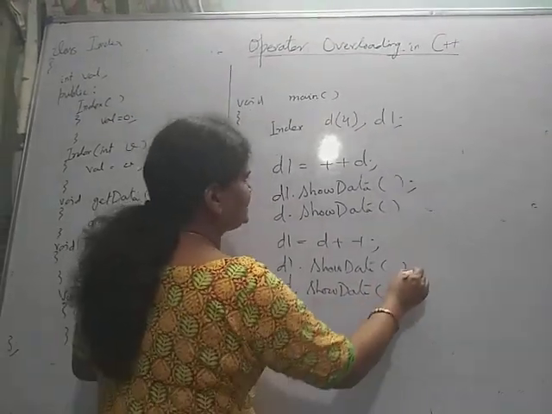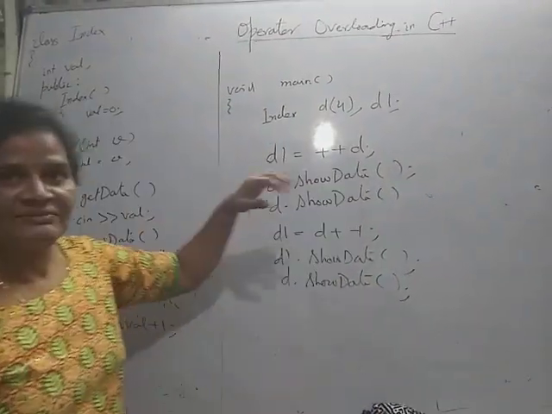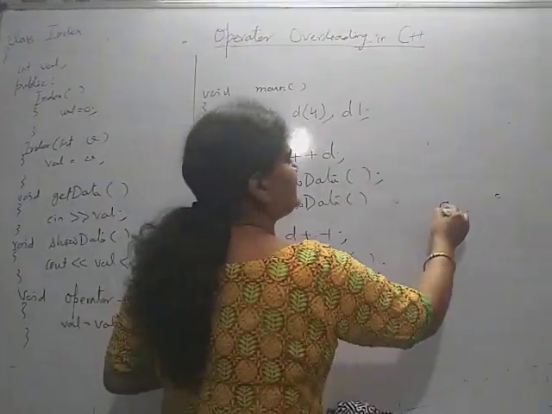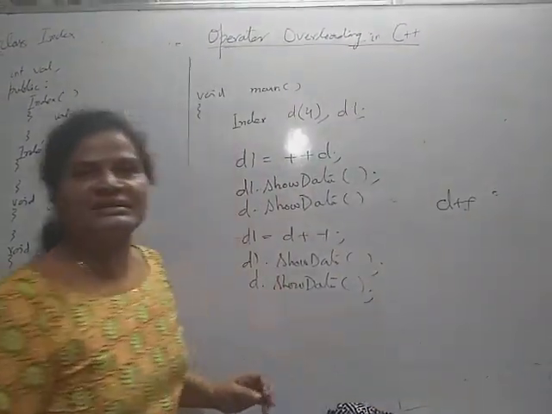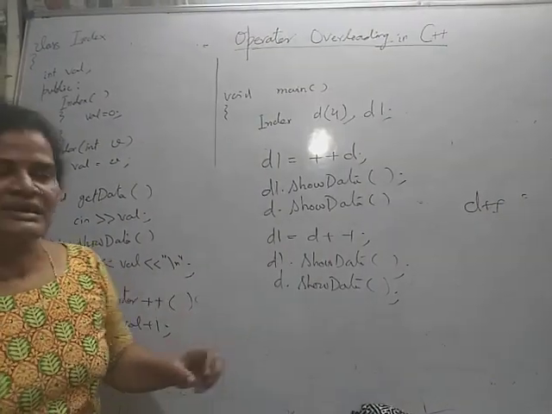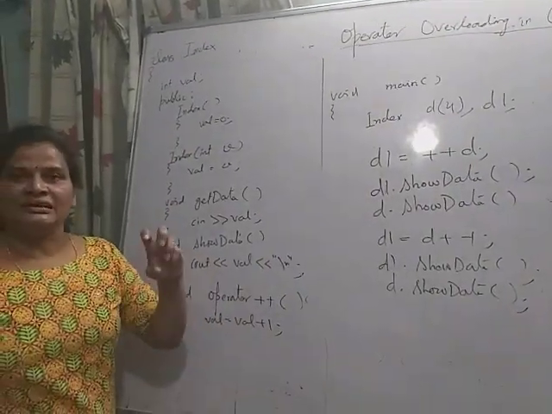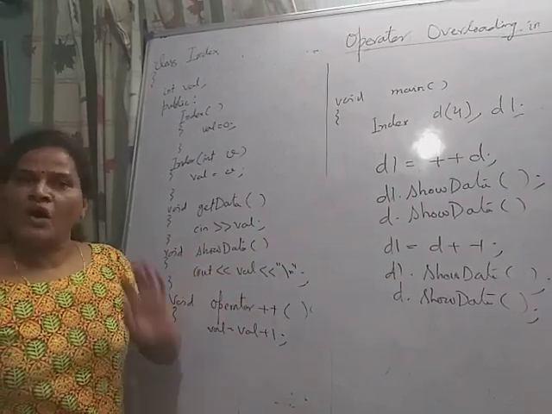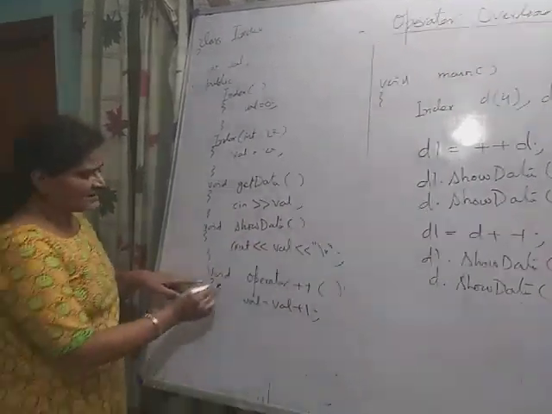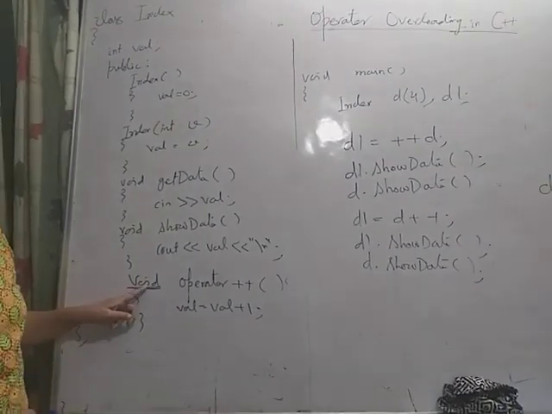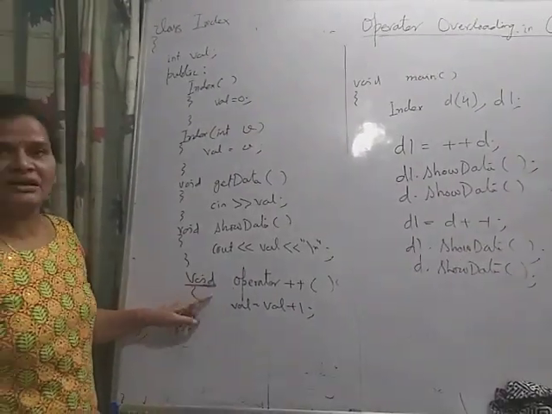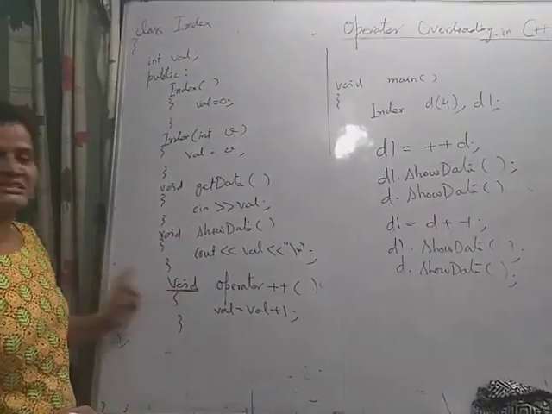So first see here, previously when I was writing only d++ or ++d, it is not returning anything, simply it is changing the data member of d object. So the return type of the overloaded member function operator is void.